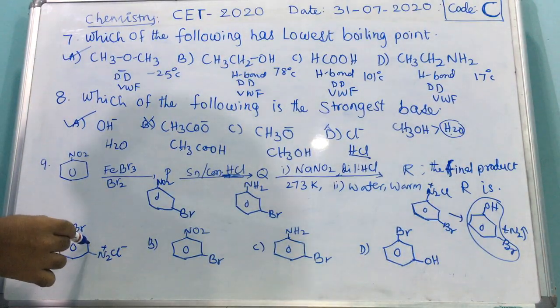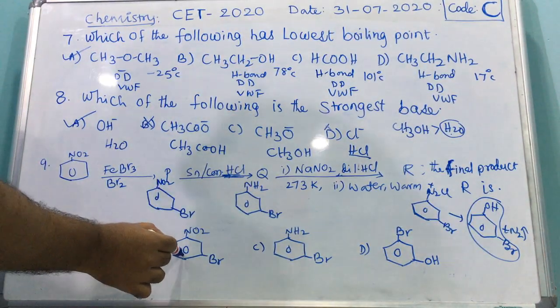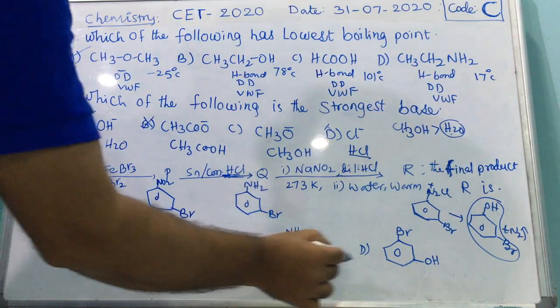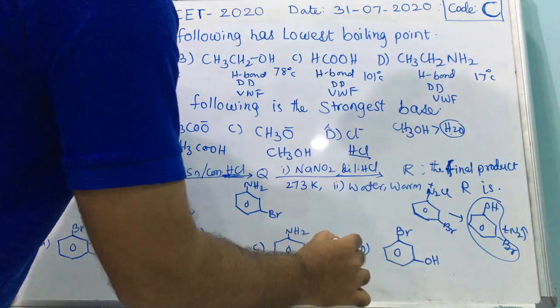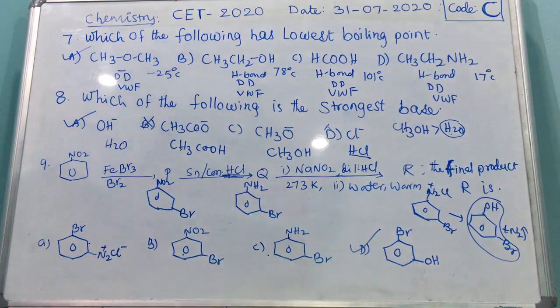Check: this option is not, this option also not, this option also not. Then, reversing, you can write either position, and this gives the correct answer. Then option D is the correct one. Thank you.